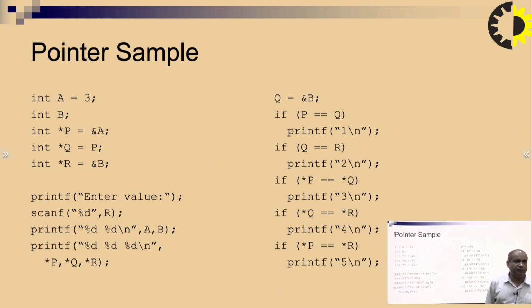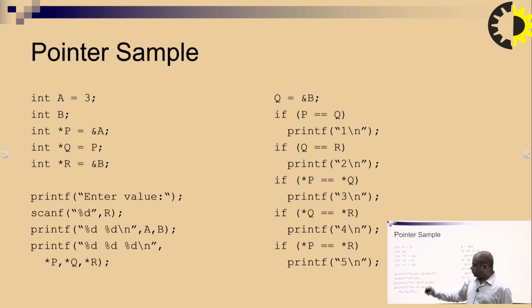Here is a sample for pointers. Int a equal to 3, int b, int star p equal to ampersand of a, int star q equal to p, int star r equal to ampersand b. If we take the integer value, we define the variable r, we take the value of r.